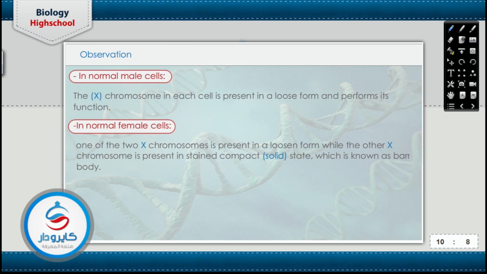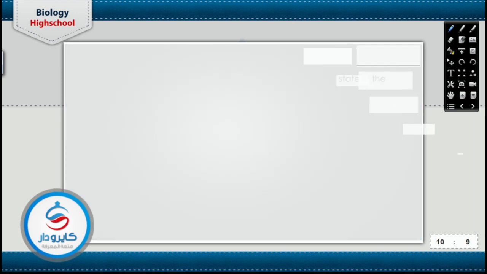يبقى انا هشوف في bar body يبقى النمبر اوف بار بادي equal the number of X chromosome in the chromosomal structure minus 1. يعني هو عنده كام X chromosome؟ عندي 1 X، يبقى مش هلاقي بار بادي لان 1 minus 1 يبقى equal 0. طب لو هو عنده 2 X يبقى هلاقي 1 بار بادي، طب عنده 3 X هلاقي 2 بار بادي. يبقى دايما number of bar bodies equal the number of X chromosomes minus 1.